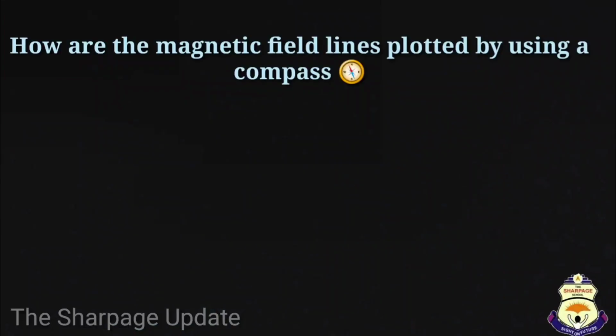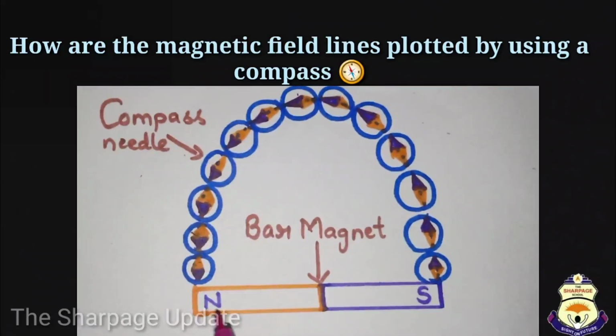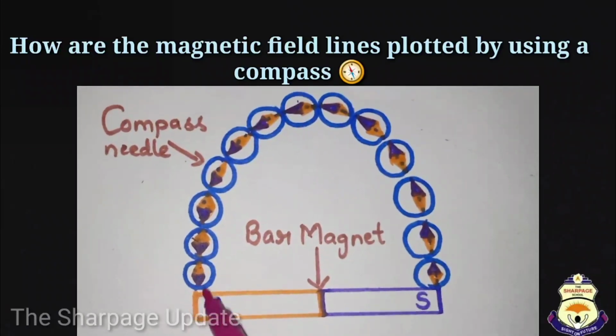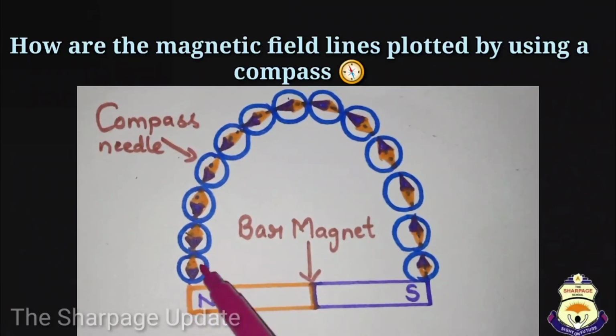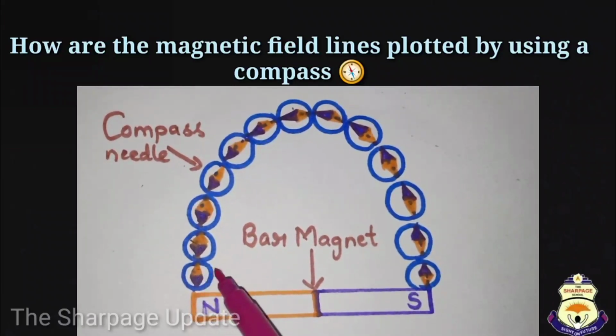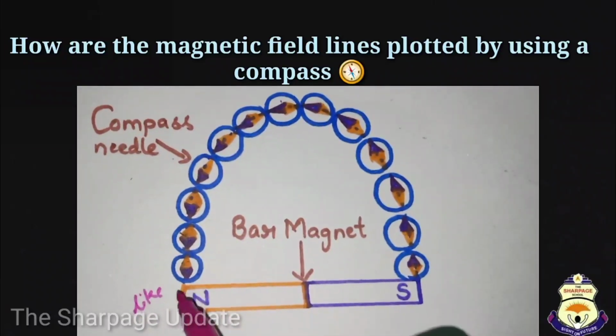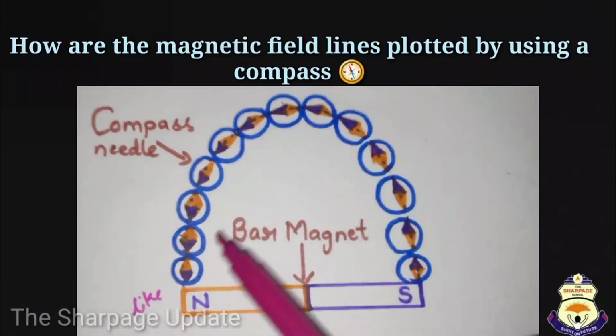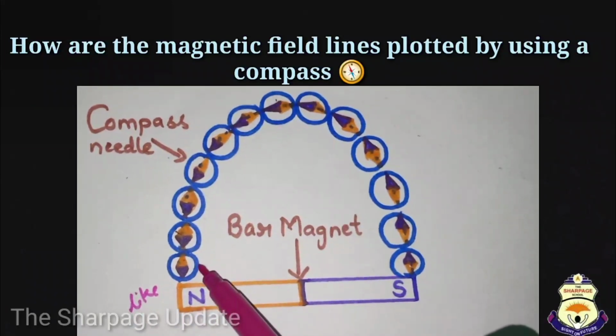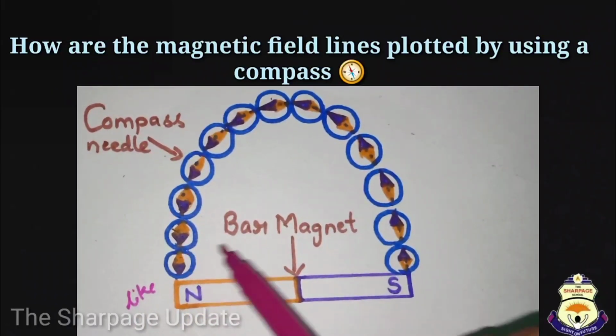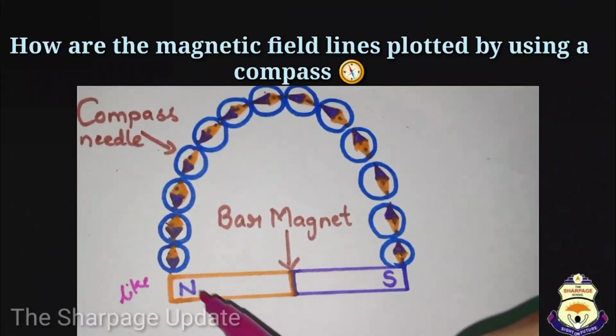Now, I will show you how the magnetic field lines are plotted by using a compass. As you can see in this figure, a compass needle is placed near the north pole of the magnet, and the north pole of the magnet is represented by the capital letter N. The north pole of the compass needle stays away from the N pole of the magnet because like poles repel each other.